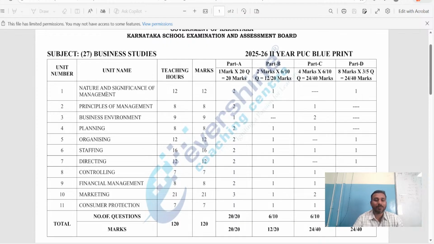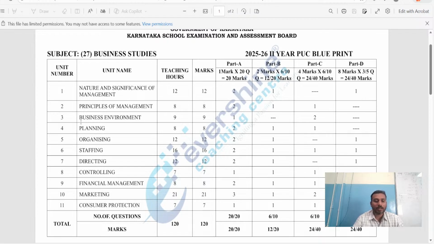For the first chapter, nature and significance of management, the total marks is 12, where you can expect two 1-mark questions, one 2-mark question, and one 8-mark question. There are no 4-mark questions in this chapter. Next, principles of management: you may expect two questions of 1 mark each, one 2-mark question, and one 4-mark question. There is no 8-mark question from chapter number 2.